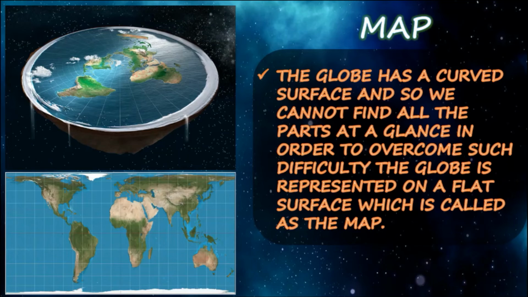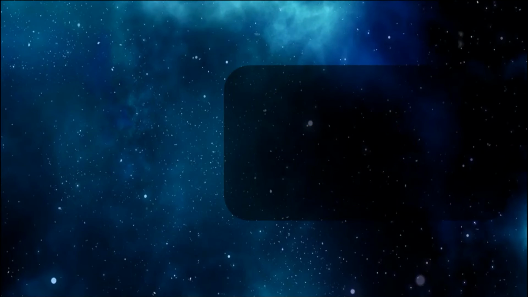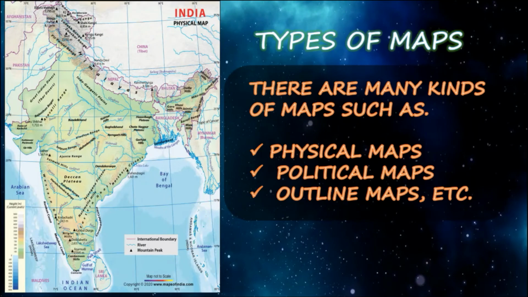The globe has a curved surface and so we cannot find all the parts of the globe. In order to overcome such difficulty, the globe is represented on a flat surface, which is called a map. Right, got it. Now we shall see the types of maps.